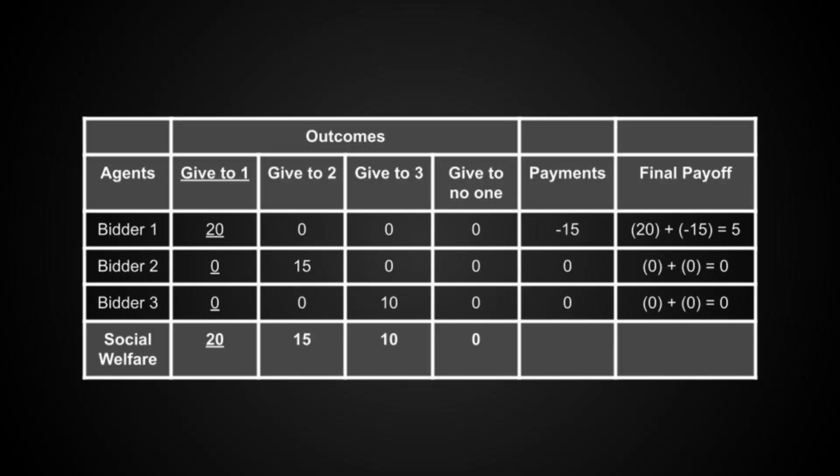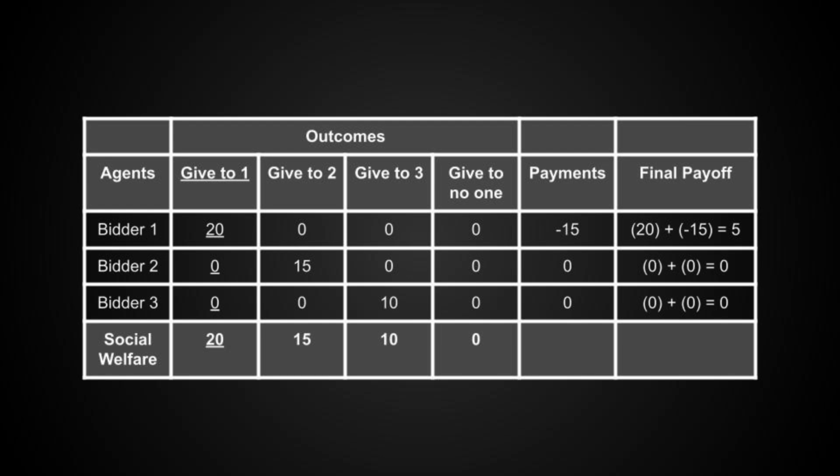Now, once we determine how much each agent values the outcome we choose, and we determine how much money each agent is paid or forced to pay, we can calculate the net payoffs of each agent. So remember, bidder 1 values the item at $20 and is forced to make a payment of $15, so his net payoff is $5. Bidder 2, because he doesn't receive the cube, values this outcome at $0, and he isn't paid or taxed anything extra, so his net payoff is $0. And we can use the same reasoning for bidder 3. And that's it. We worked out how much each bidder would get in total out of this auction when using the VCG mechanism to decide on the winner, as well as the payment rules.